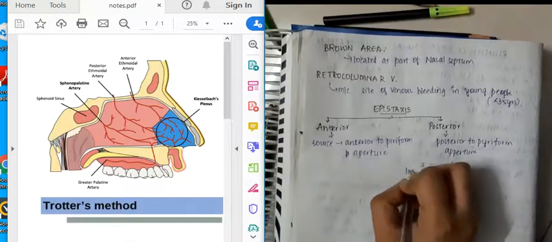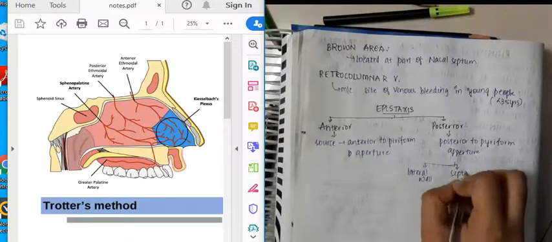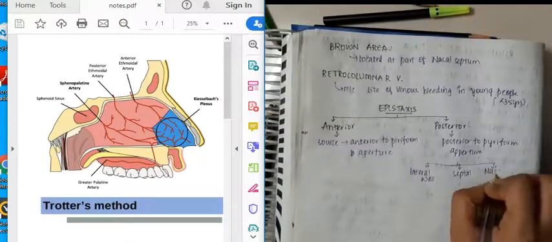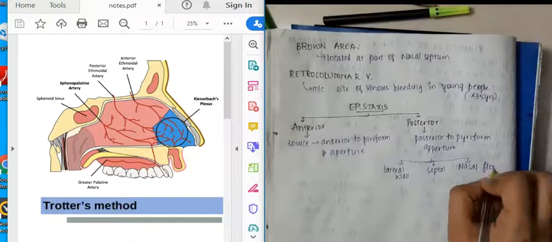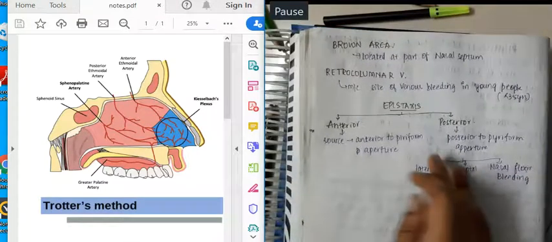So it can be from the posterior part of the lateral wall, the posterior part of the septum, or the posterior part of the nasal floor. Okay, if you see here, let me show you this. Here there will be the pyriform sinus, which is a part of the larynx.